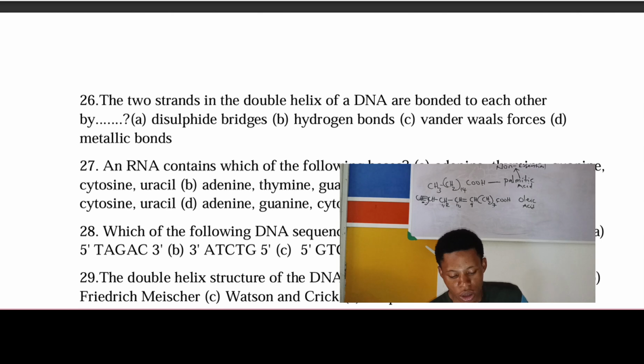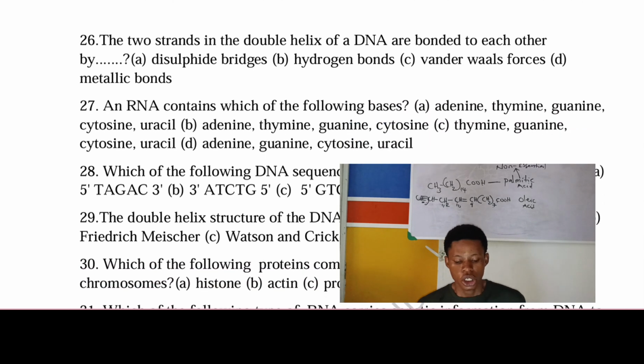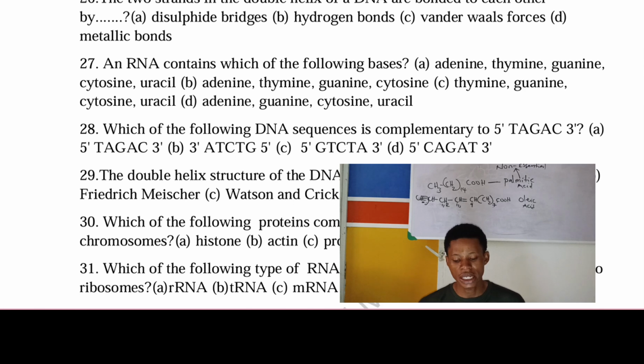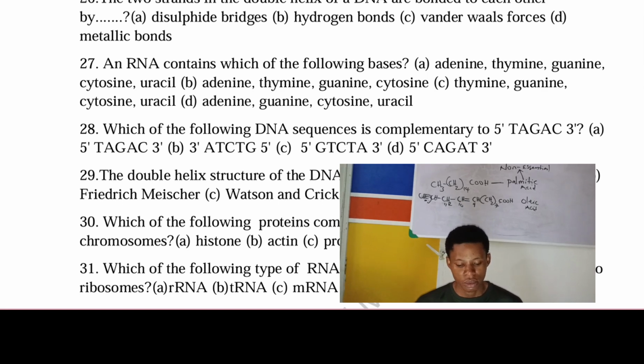We are moving on. Question number 26. The two strands in a double helix of a DNA are bonded to each other by a dash. We've answered this question before, but they put it in another way, so it's repeated now. The two strands in a double helix of a DNA are bonded together by what? Do you still remember? Hydrogen bonds. Hydrogen bonds is the answer.